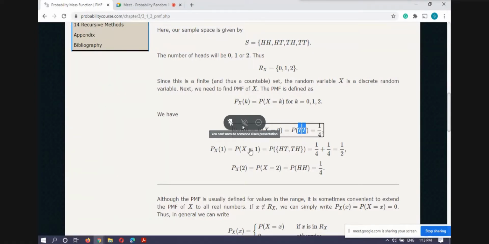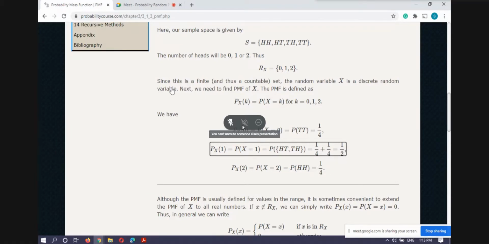Again, P_X of 1: I have to take those sample points for which X of s is equal to 1, and there are two sample points, HT and TH. They are mutually exclusive events, so the probability is the sum of their probabilities, so we get 1 by 4 plus 1 by 4, and for X equal to 2 like this.